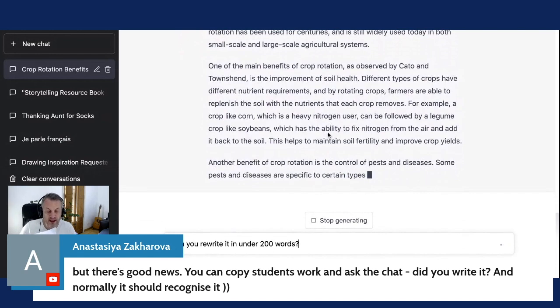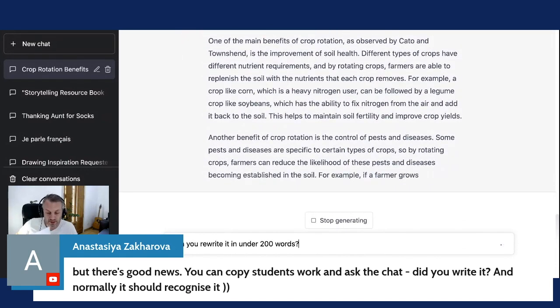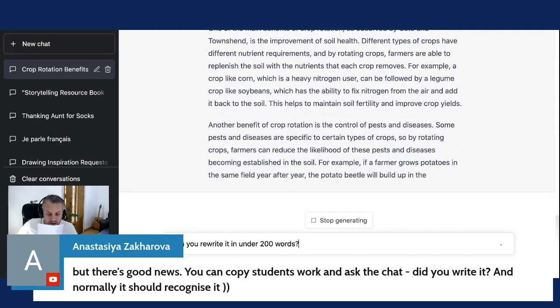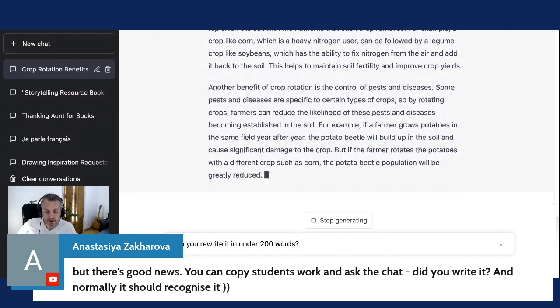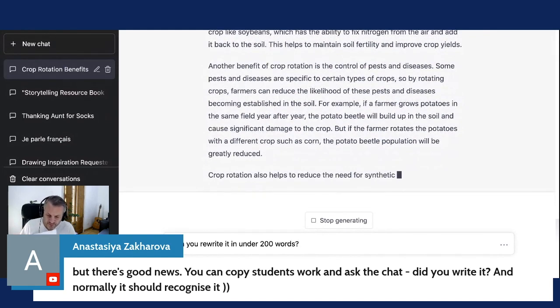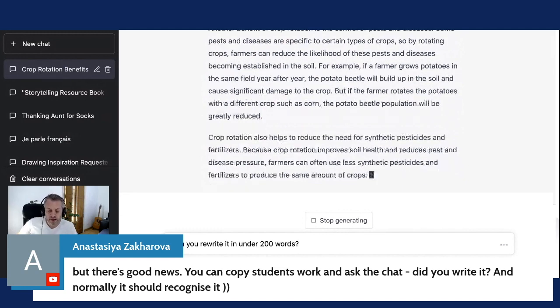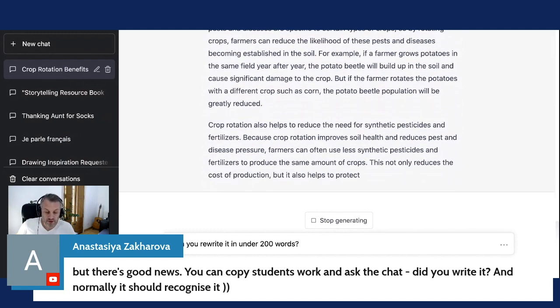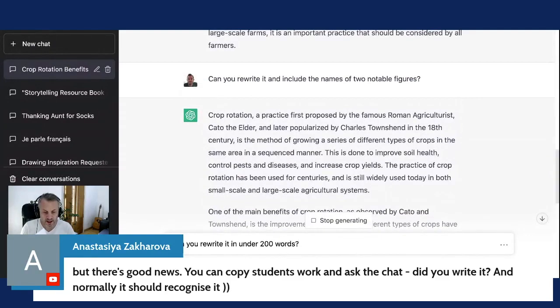I want to test it because I happen to be a bit of an authority on crop rotation, because before I was a teacher and a writer and a storyteller, I was a farmer. I was a 14th century farmer. I was one of those who actually helped to really kind of develop this practice.